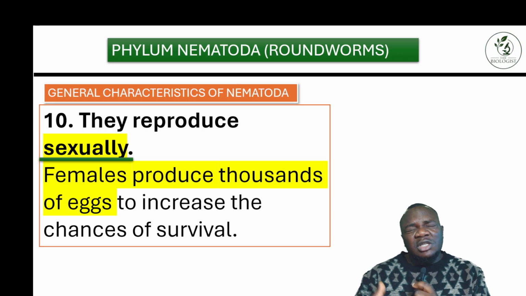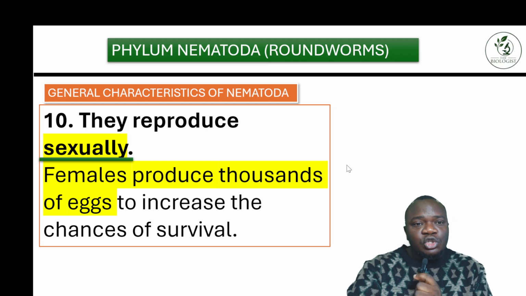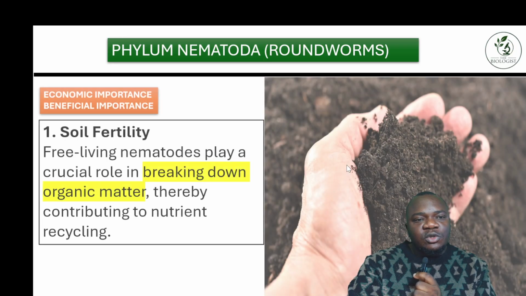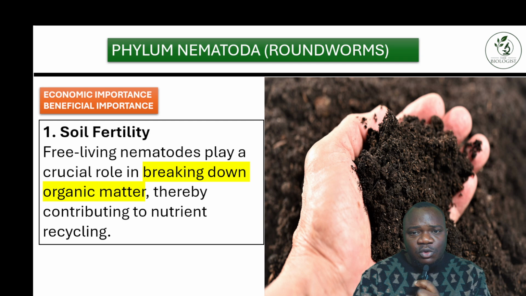But for them to have these thousands of eggs, there's a chance that some of those eggs will survive to give rise to a new individual. So reproduction is sexual. Okay. Now the next one here, all we need to know is the economic importance. So the first thing we're going to check now is the beneficial importance.